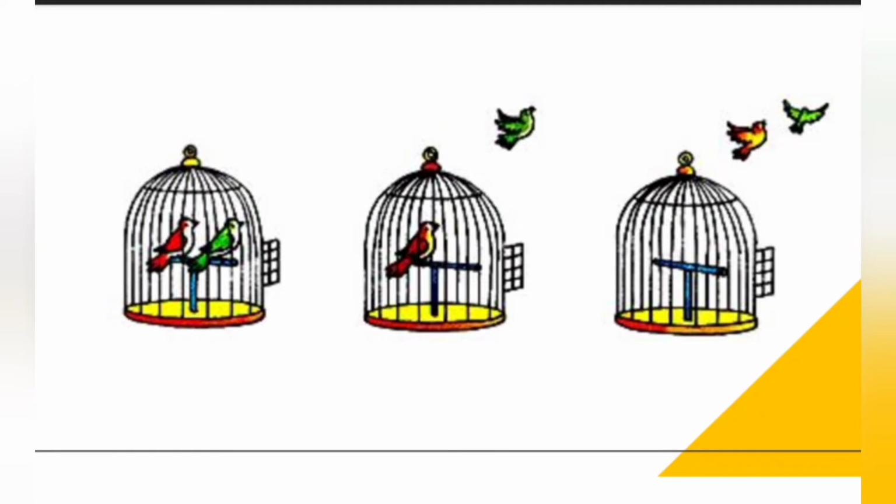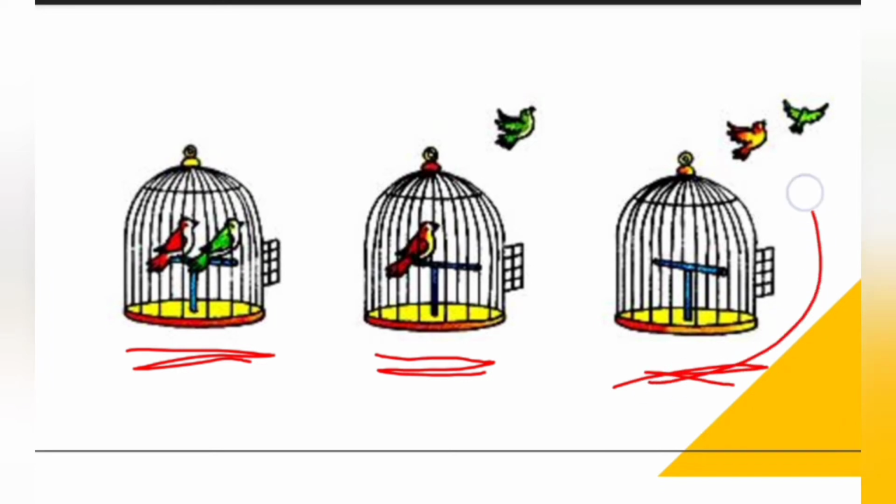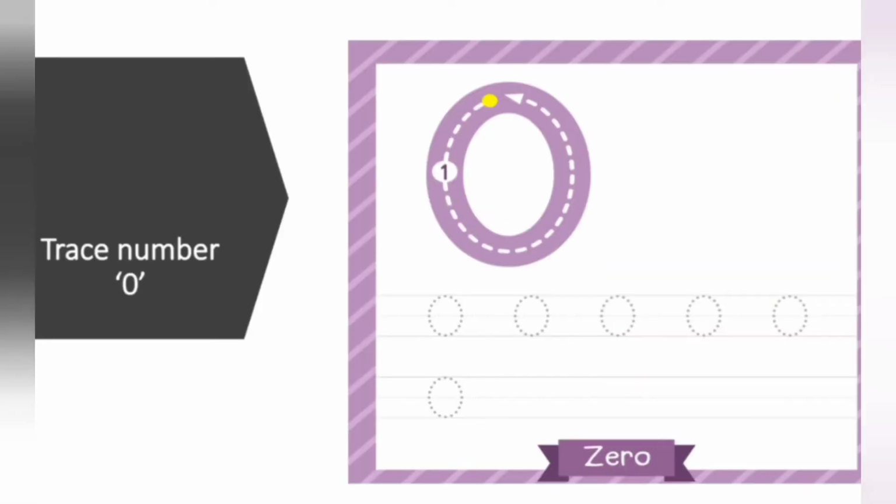Here, in the first cage, the birds are there. In the second cage, one bird is flying and the other bird is in the cage. And in the last one, all the birds are flying. So, no birds are there. That means 0 birds in this cage.